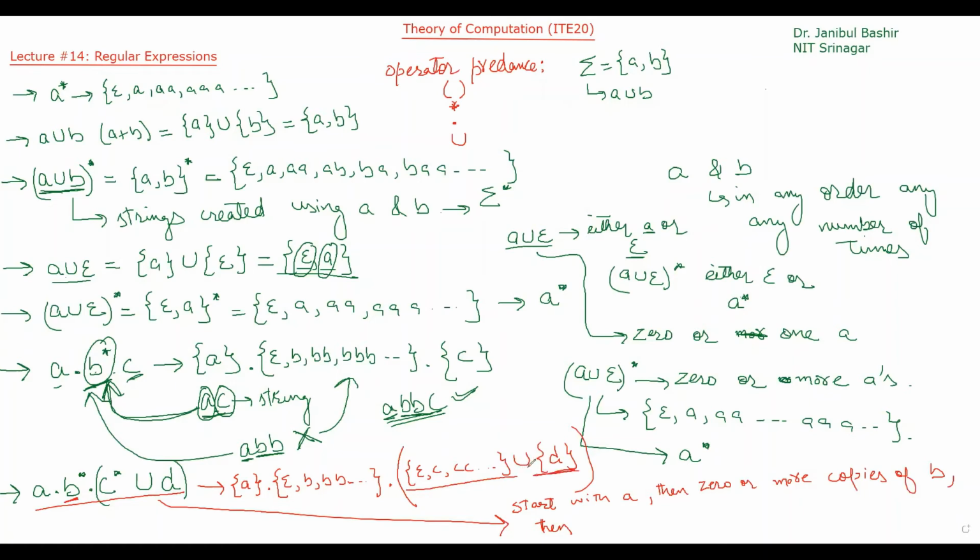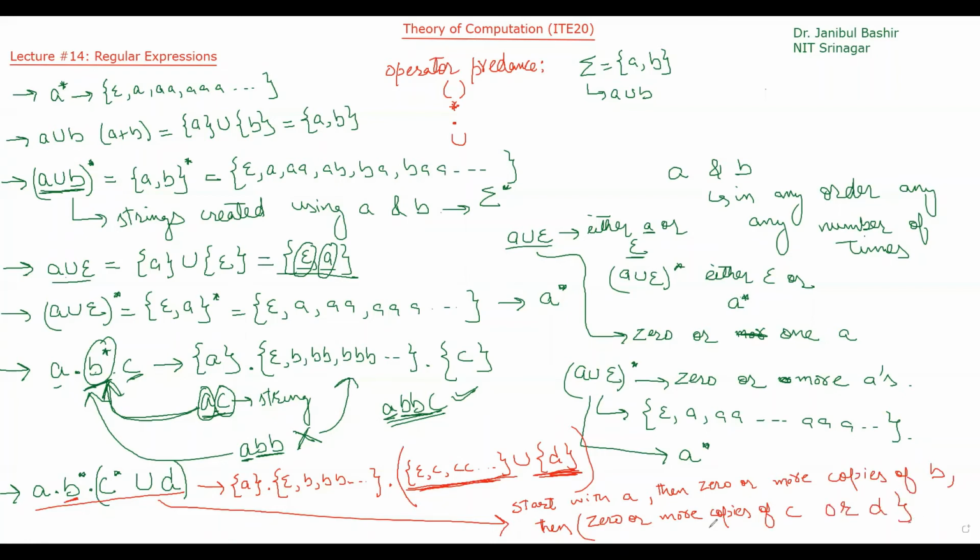Because it is union, that means either this or this. So what is this? 0 or more copies of C, either 0 or more copies of C, or D.